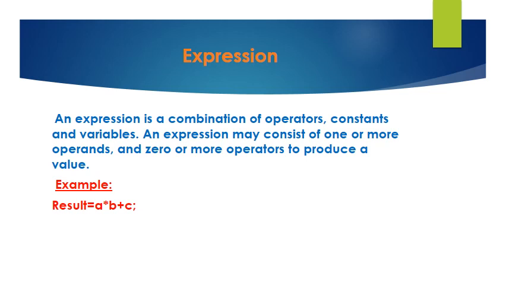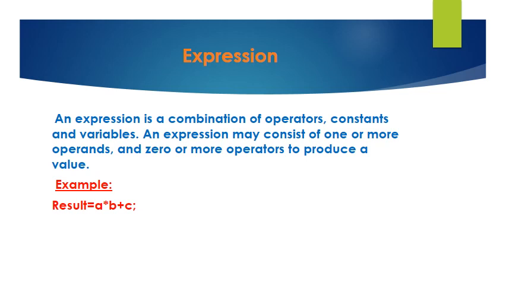An expression is a combination of operators, constants and variables. An expression may consist of one or more operands and zero or more operators to produce a value. So, an expression is nothing but a sequence of operators and operands, and it will produce a result.